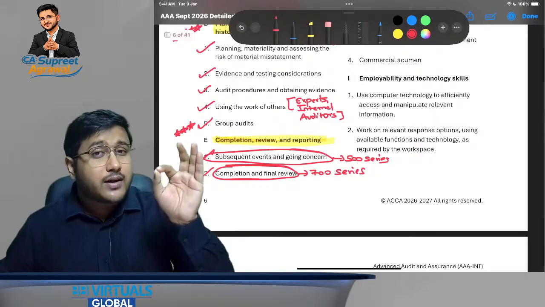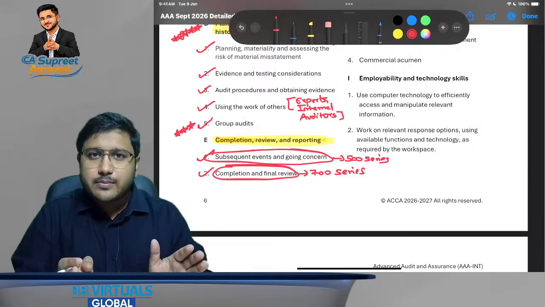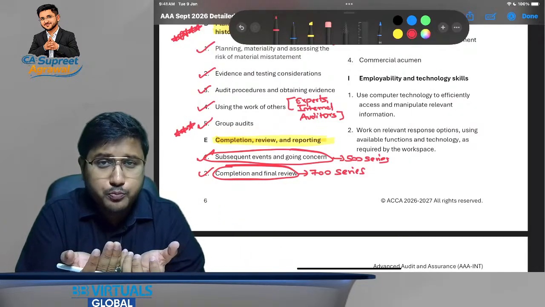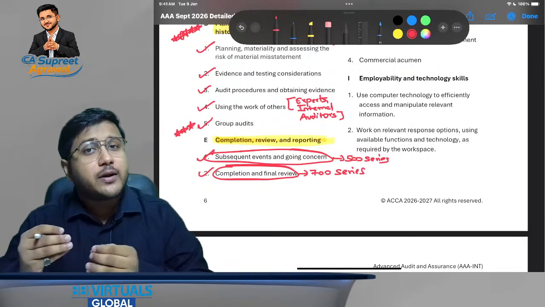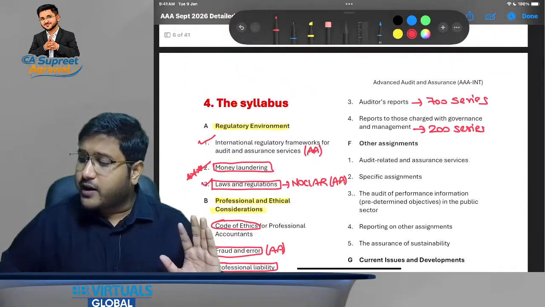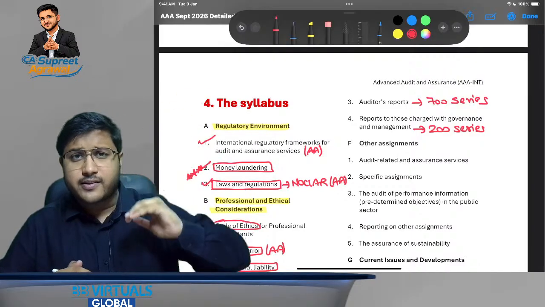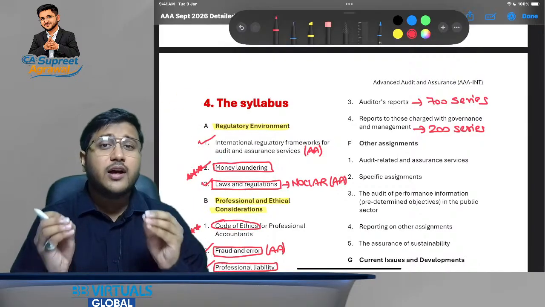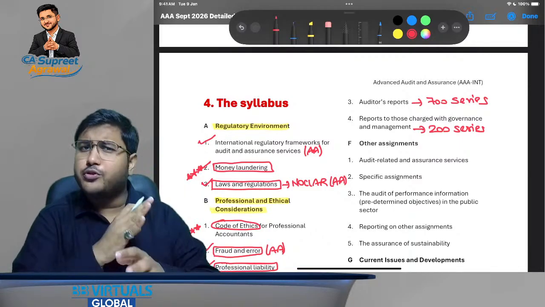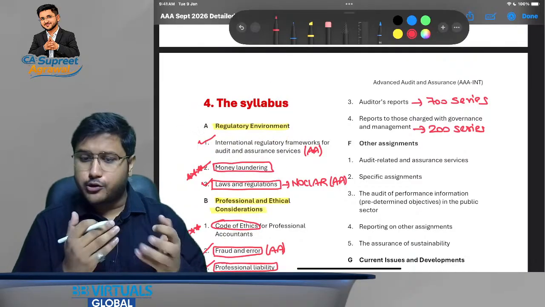Then when we discuss completion and final review, we are going to understand first of all how to close the assignment, how to go through every paper, how to frame the opinion, and how we review that particular opinion via different levels, and then we frame a final report. Once we are finalized on that, we will be creating an audit report. We are going to discuss the different sections of the audit reports, and we are going to learn how an actual report looks. We are going to discuss it via one actual audit report from the UK as well as from India, and you are going to love it.